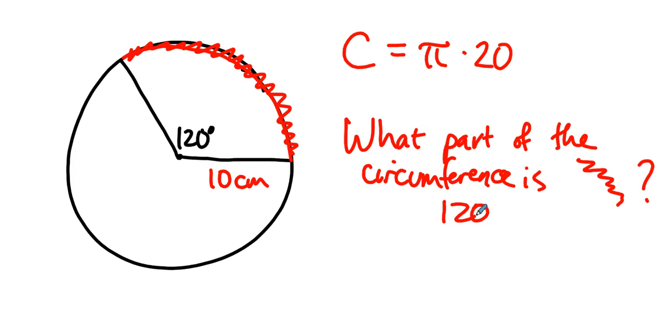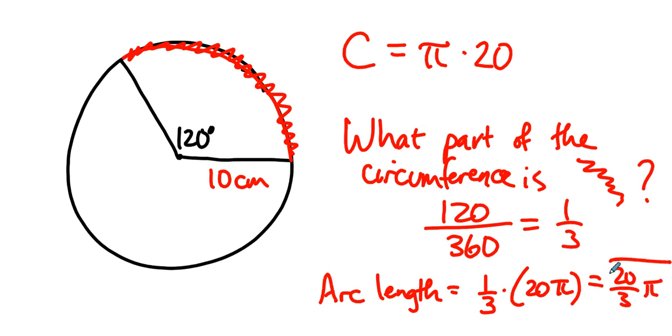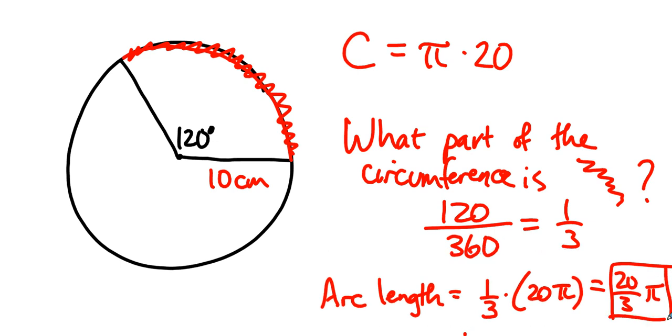Well, I hope you thought to yourself, there's 120 degrees in that central angle. There's 360 degrees all the way around. That's 1/3 of the circumference. And so the arc length is 1/3 of this 20 pi. That's the arc length. It's 1/3 of the circumference.